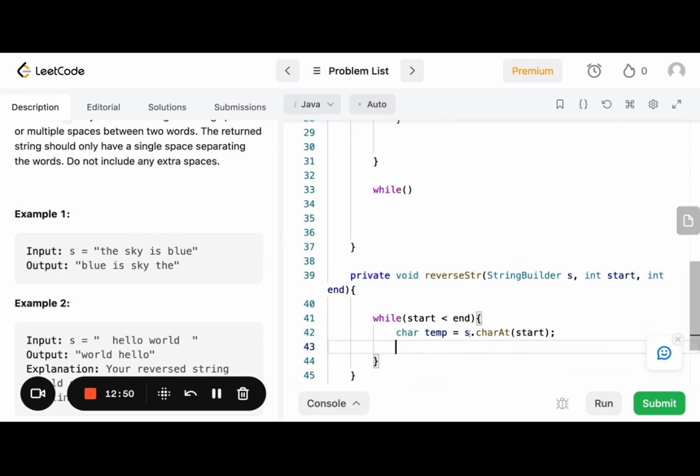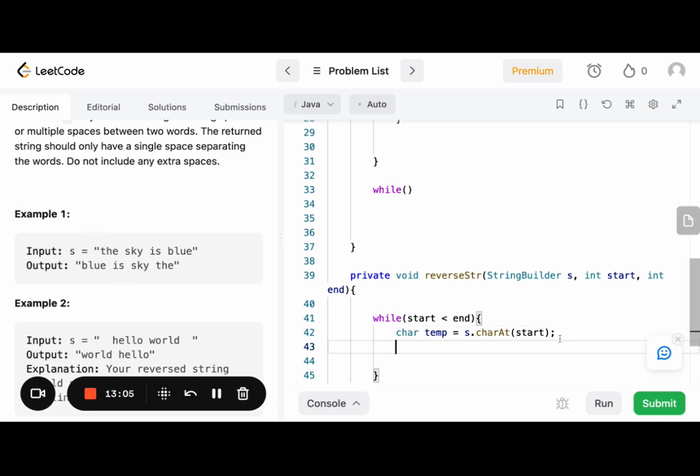Now I want to set the char at start to the char at end. So it's like this: if this is T and this is H, you store T in a temp, then change T to E, and then change E to the T that's stored in our temp.